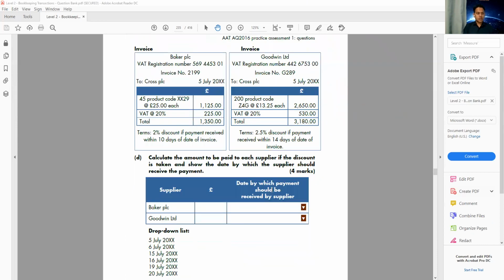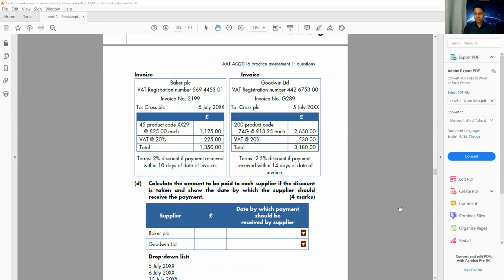Then we have the next one. This one is all about the two invoices here. Invoice 1, invoice 2. Let's read this one. We have two invoices. First one, Baker PLC, invoice date is 5th of July, then product code, VAT, and total. We have another invoice, Goodwin Limited. Invoice date is again the same, 5th of July. Invoice total amount 3180.